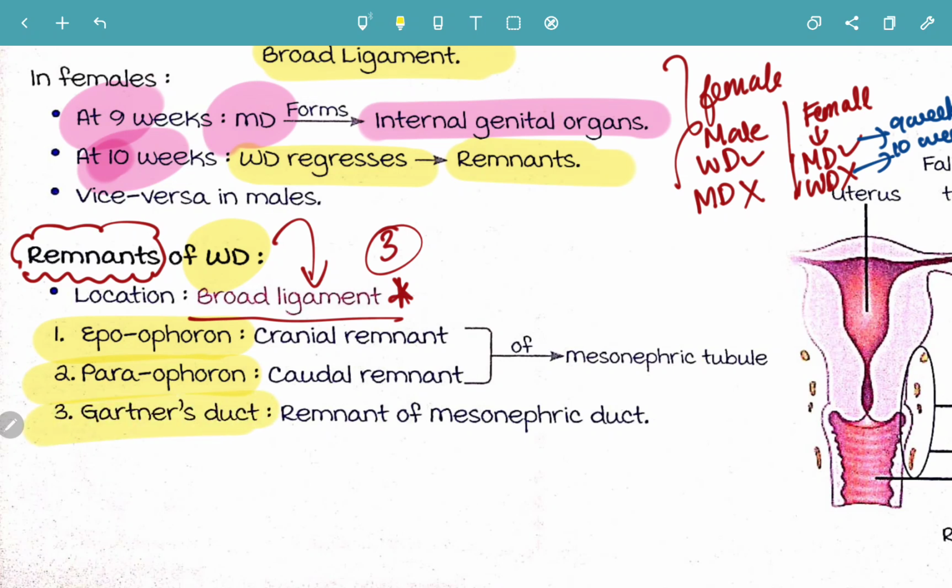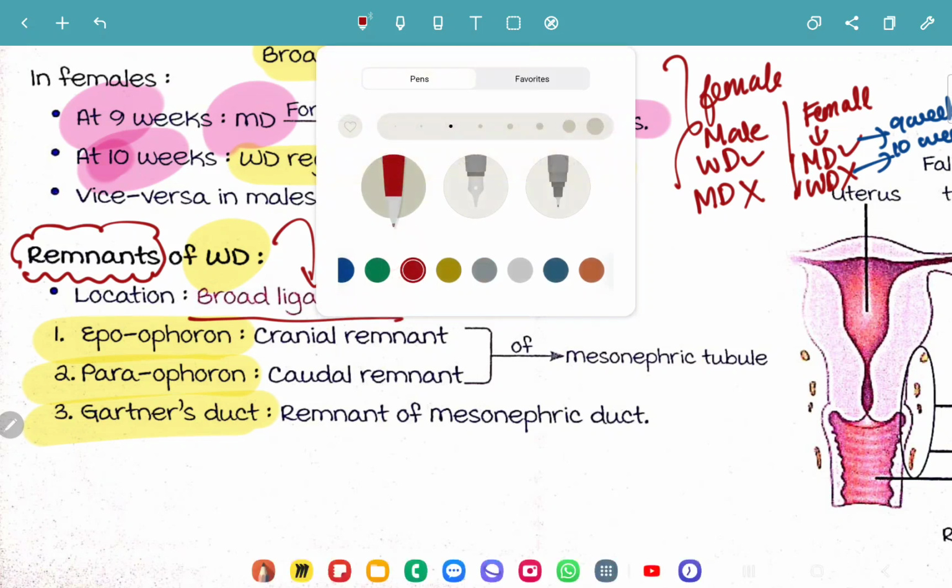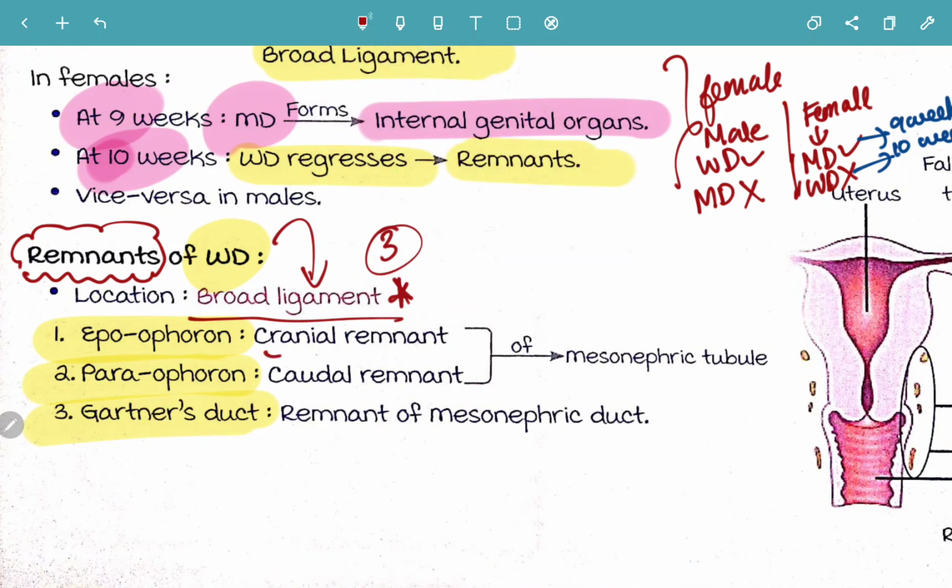If you look at the epoophoron, it is the cranial remnant. So your epoophoron is your cranial remnant. Your paroophoron is your caudal remnant. And your Gartner's duct is going to be a remnant of the mesonephric duct. Very, very important. Again, Gartner's duct is the remnant of the mesonephric duct.